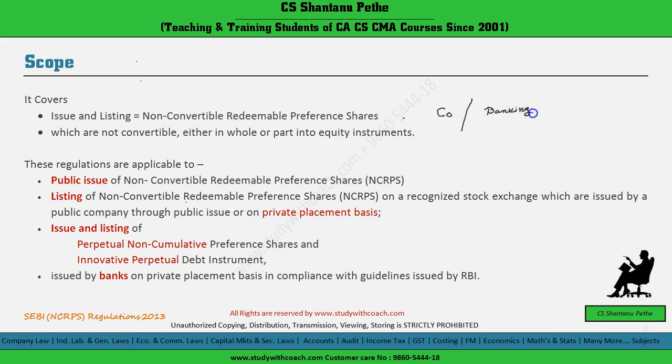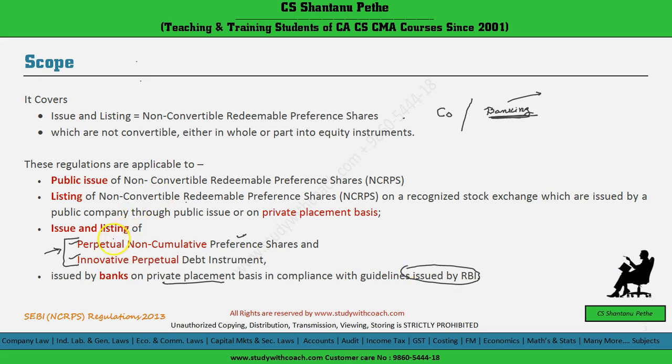Banking companies are those registered with the RBI, and if such a banking company issues perpetual non-cumulative preference shares or innovative perpetual debt instruments, we will see what these instruments are in the definitions, but for the time being remember that these regulations will also be applicable to a banking company issuing them on a private placement basis as per the guidelines issued by the RBI.